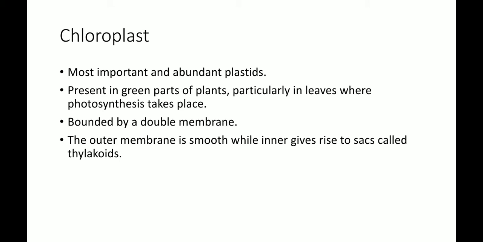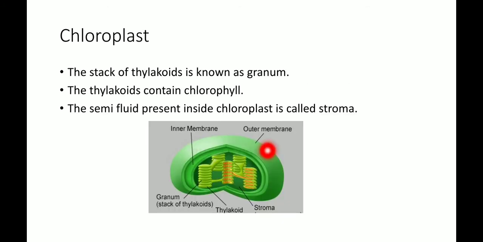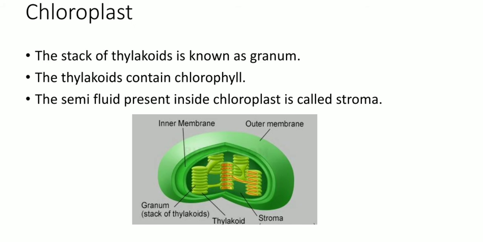So chloroplast is present in the leaves of plants, in the green parts of plants, and chloroplast is bounded by a double membrane. A double membrane is bounded around the chloroplast. The outer membrane is smooth while the inner membrane gives rise to sacs called thylakoids. Look at the diagram showing the chloroplast, which is bounded by a double membrane. The outer membrane is smooth in appearance, while the inner membrane gives rise to sacs called thylakoids.